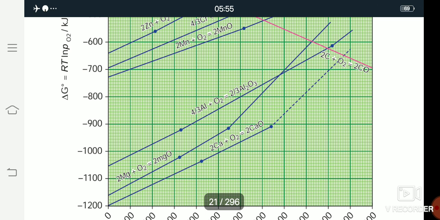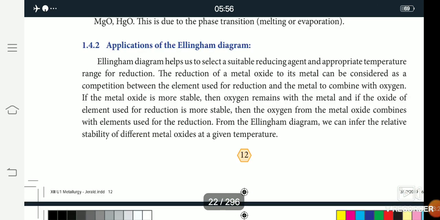Then the next one is the application of the Ellingham diagram. In this reaction, metal oxide is converted into metal. The metal is used as a reducing agent to give the product, which is metal oxide. So in this, the reducing agent is more stable. All of you see the graph.